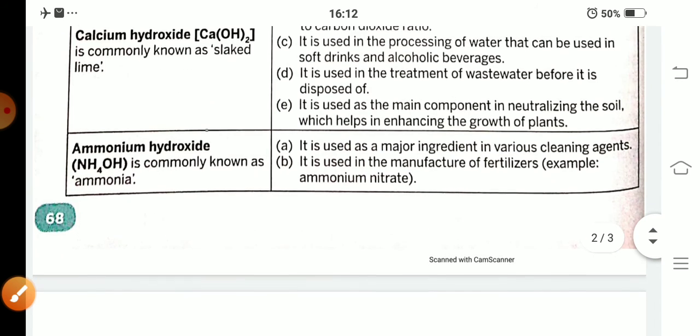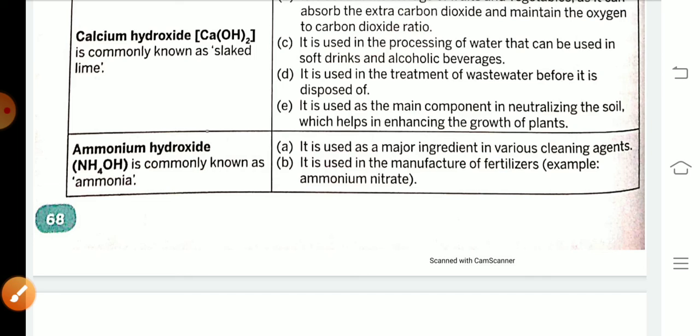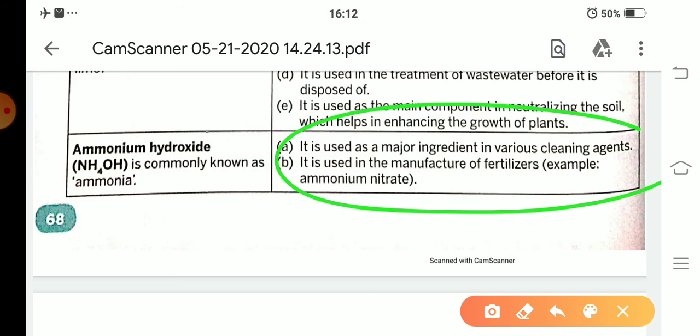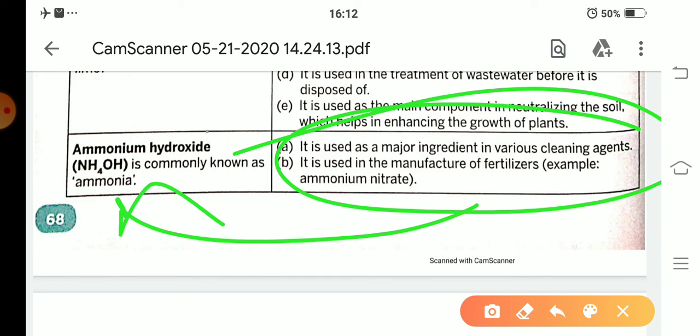Next, ammonium hydroxide. It is used as a major ingredient in various cleaning agents. Next, it is used in the manufacture of fertilizers. These are some uses of ammonium hydroxide. With the help of ammonium hydroxide, fertilizers are made. Which fertilizer? Ammonium nitrate.